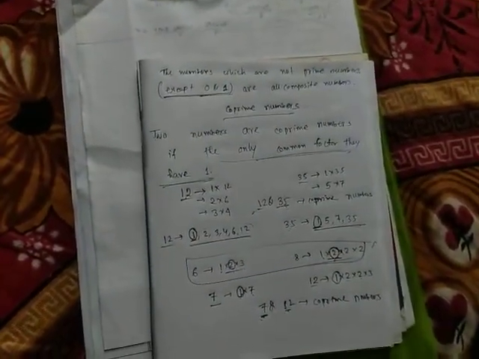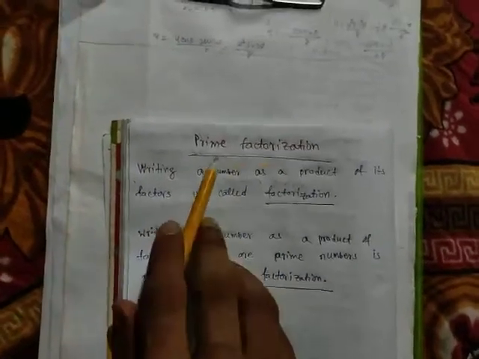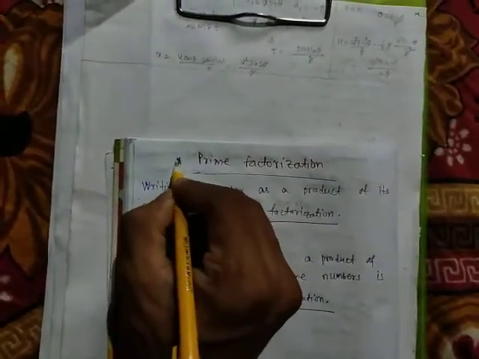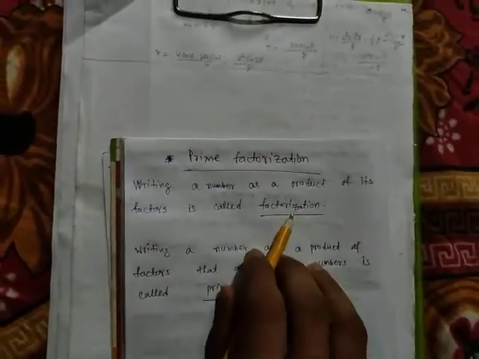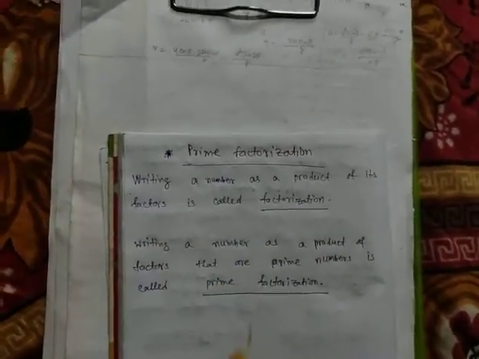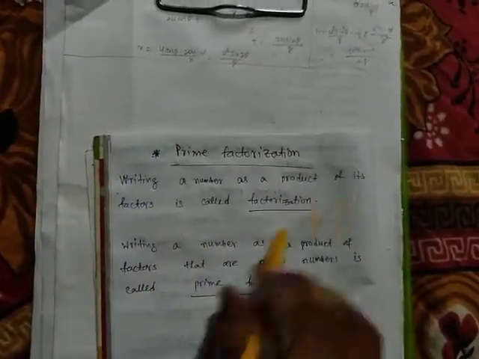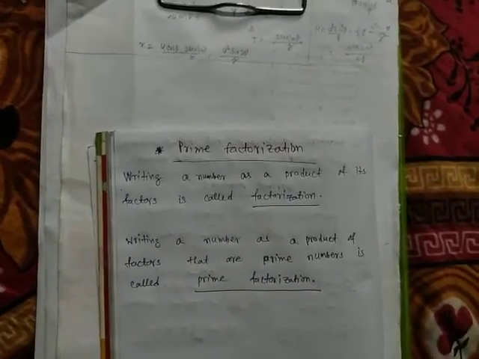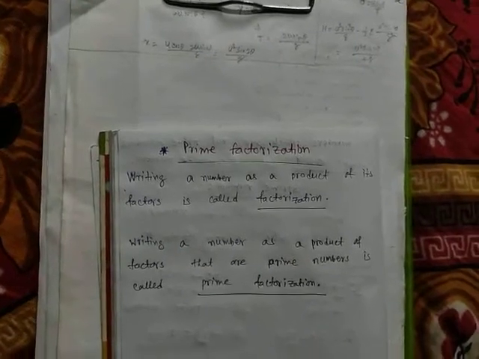Clear students? Okay, next I will discuss prime factorization. It's very important, very much important. See, what is factorization? Factorization you have already done. Writing a number as a product of its factors is called factorization.